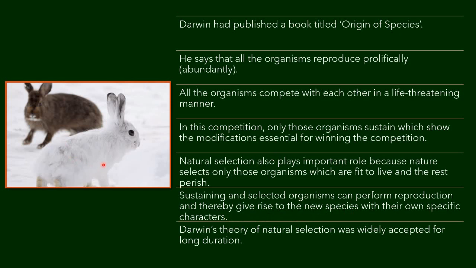If you look at this picture, we have two rabbits. One is a snow rabbit. You can see it can very well camouflage with the surroundings, whereas the presence of the brown one is deliberate. If there is a natural predator in this area, this brown rabbit can be easily spotted compared to this white one. So this is adaptation and natural selection. This rabbit cannot survive for a long time, whereas the white rabbit can survive. This is the species that is fit for survival. Darwin's theory of natural selection was widely accepted for a long duration.